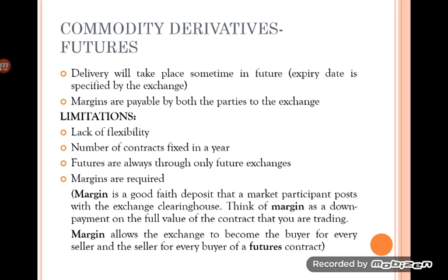Under forwards, both buyer and seller get more flexibility to decide on prices and quantity, but in futures, even though they can negotiate, it should be as per the specifications of the commodity exchanges, and they have to follow the prices and quantity as per the standards determined there. So the limitation is that it lacks flexibility; it is more rigid compared to forwards. The number of contracts is fixed in a year. For both buyers and sellers, the contracts are predetermined, and they have to follow only the numbers determined per the specifications of the commodity exchange.